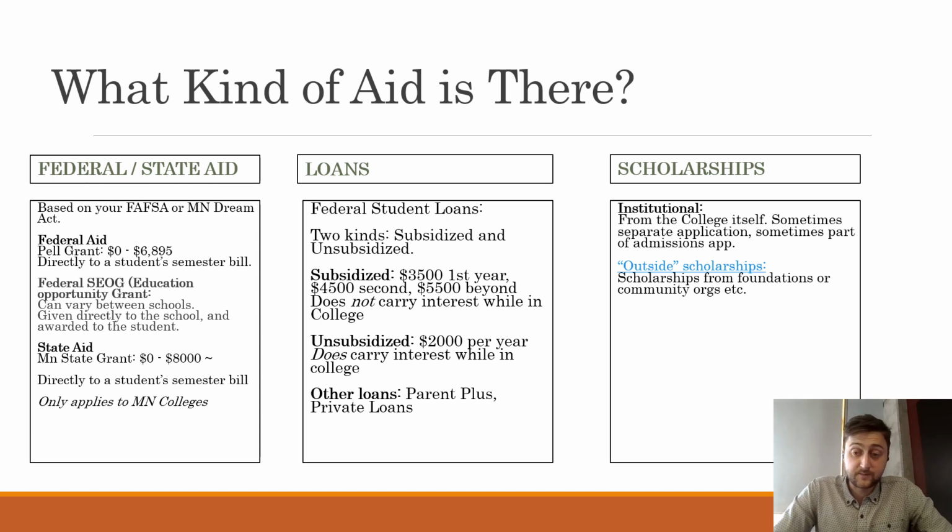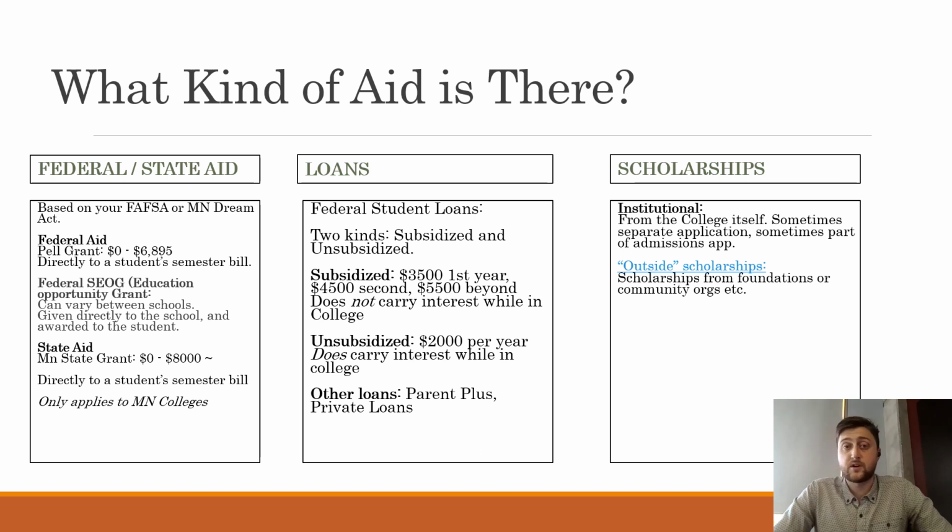So take that same $3,000. If it's an unsubsidized loan, you would then owe $3,200 or $3,300 based on whatever the interest rate is when you take out those loans. There's other kinds of loans, like private student loans from a bank, or the Parent Plus loan, but those are not as consistent as the federal student loans. They're not offered to everybody in the same way, so they're not as relevant here.